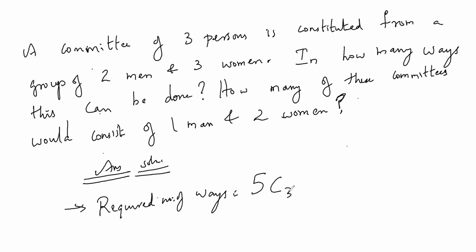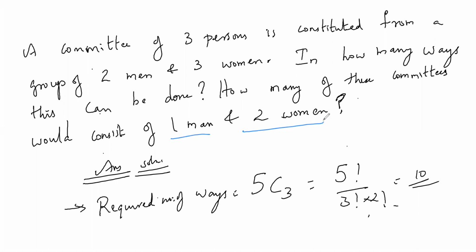5C3. How did I get 5? Because 2 plus 3, 2 men and 3 women. That's how I got 5. Why 3? Because I need 3 persons in my committee. So 5C3 is nothing but 5 factorial by 3 factorial into 2 factorial. So we get 10 as the answer. 5C3 is 10.